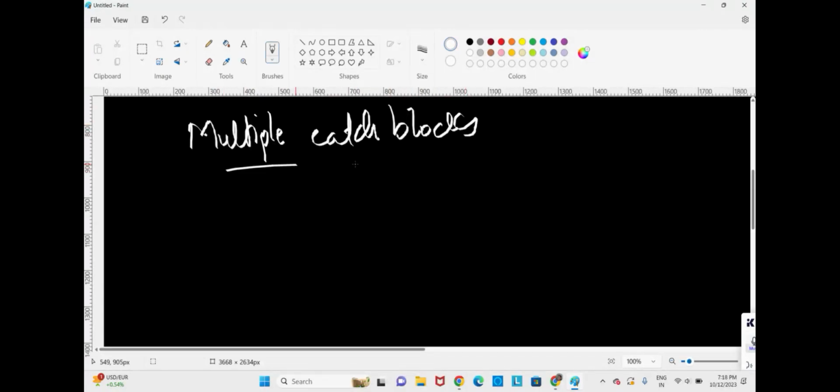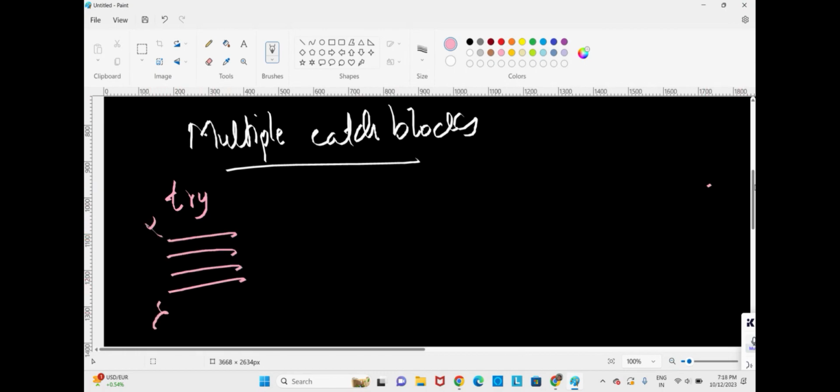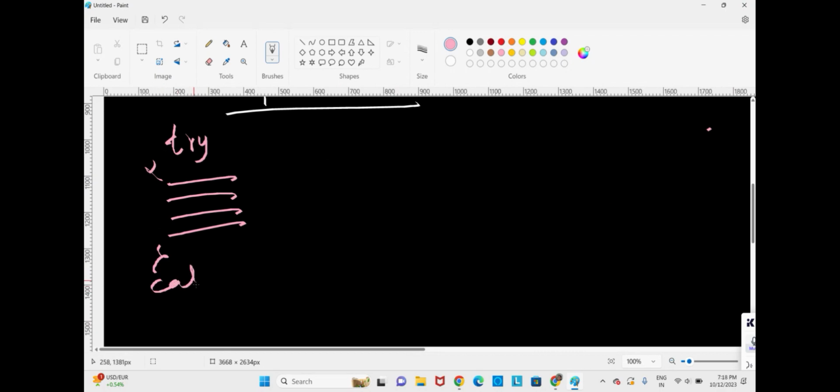Now we shall see exception with multiple catch blocks. When you go for exception with multiple catch blocks, in a try block you will have multiple statements, and in the catch block we cannot write only one exception.